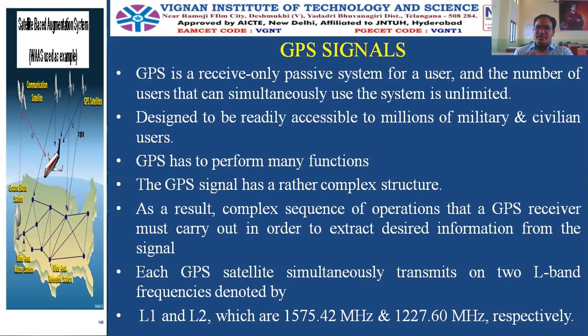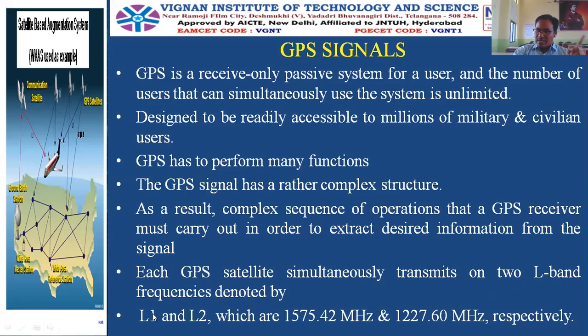The first point to be noted in the GPS signals is that it transmits two L-band frequencies. Please make a note of this point. It transmits two L-band frequencies. Of course, you know the bands of frequencies from the satellite communication subject, or somewhere in microwave engineering you would have learned the bands: K band, Ku band, L band, like that. The GPS will use L-band frequencies as carrier signals.